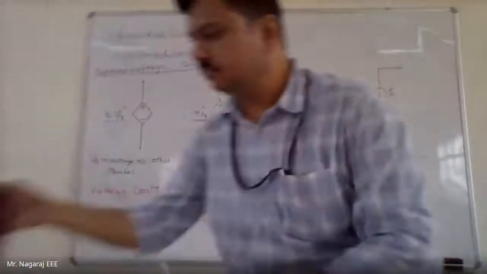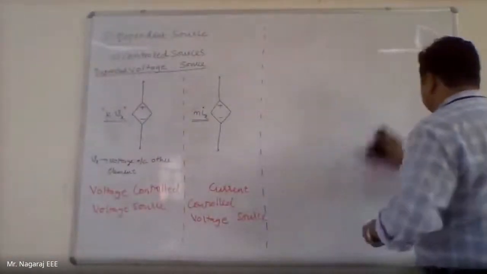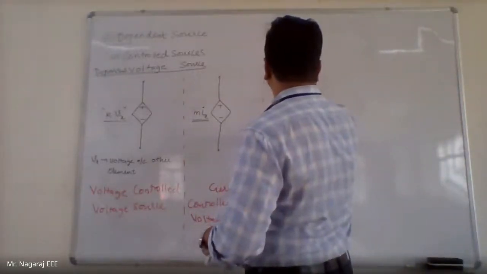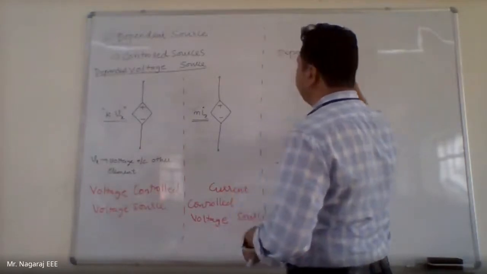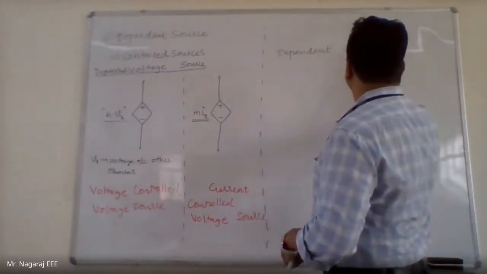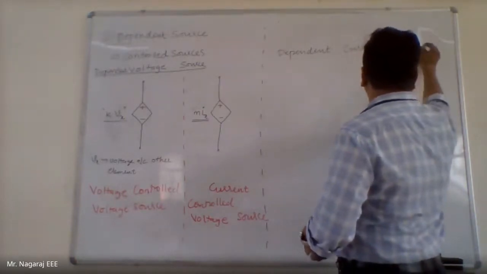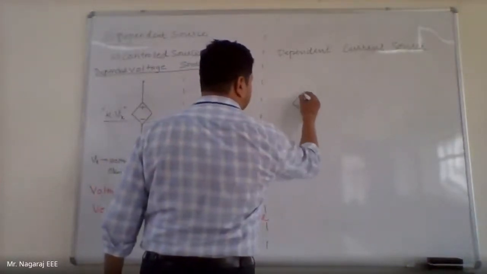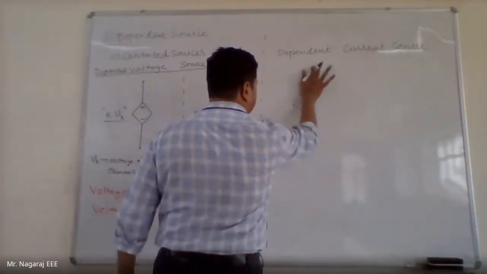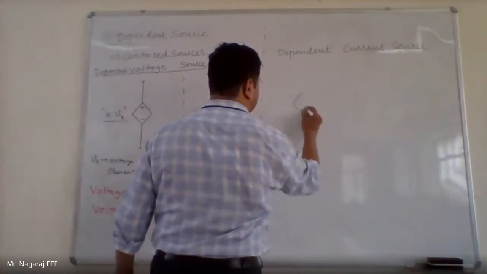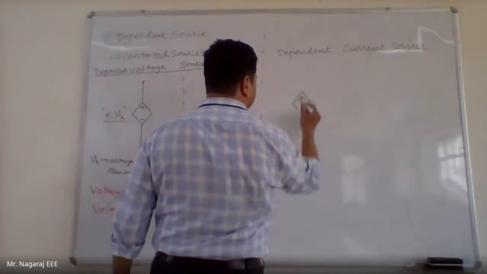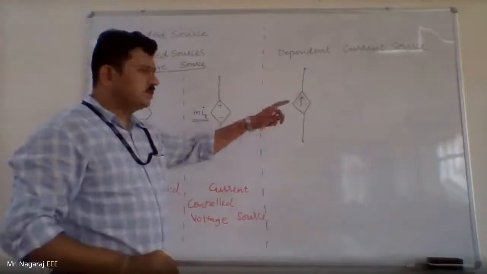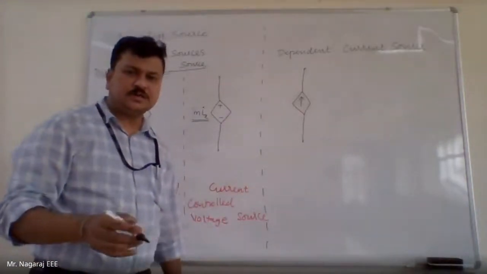What can be the other two combinations? Now, dependent current source. Yes, anybody? Now it is a current source. Now the value of this current source may be depending upon the voltage across some other element.